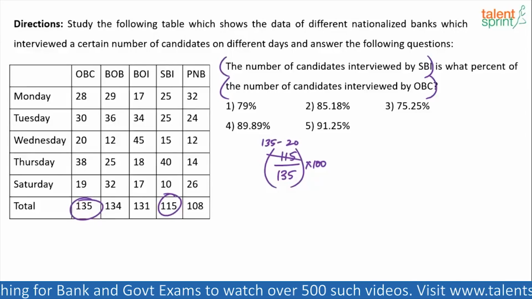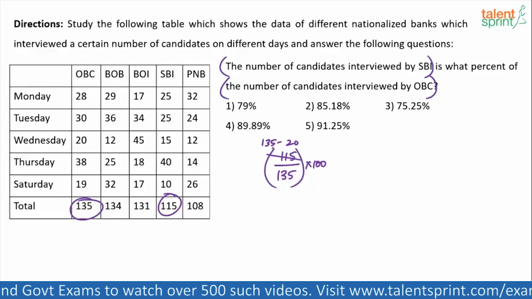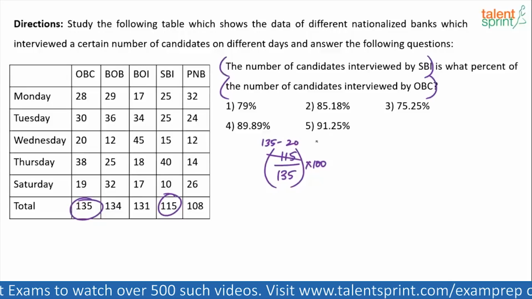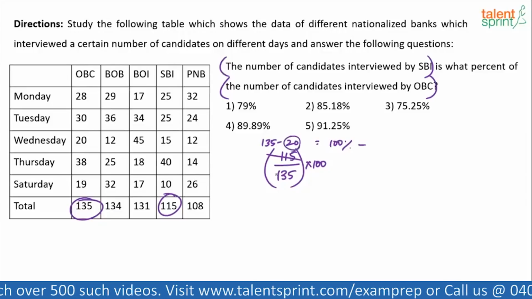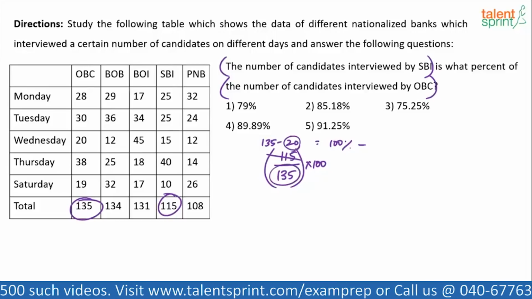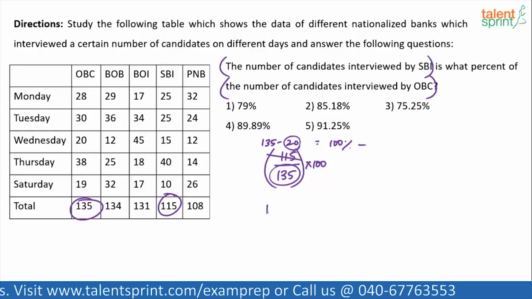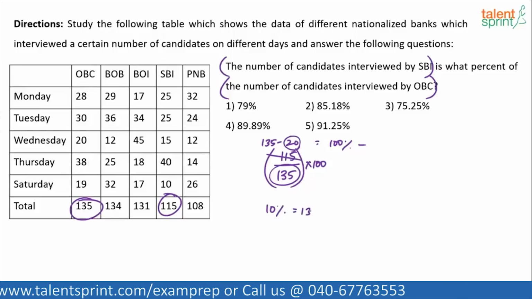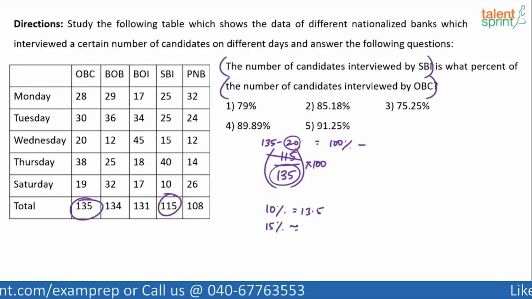Now what's the logic here? When 135 minus 20, the denominator is 135. So this 135 in the numerator will represent 100%. 100% minus something. What is that something? 20 by 135. See, understand, if the denominator is 135, implies 10% is equal to 13.5. 15% for 13.5 will be close to 20.